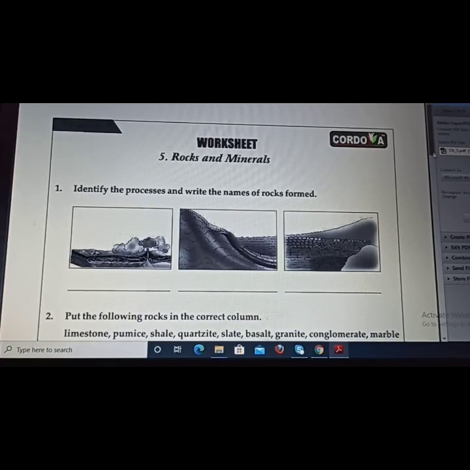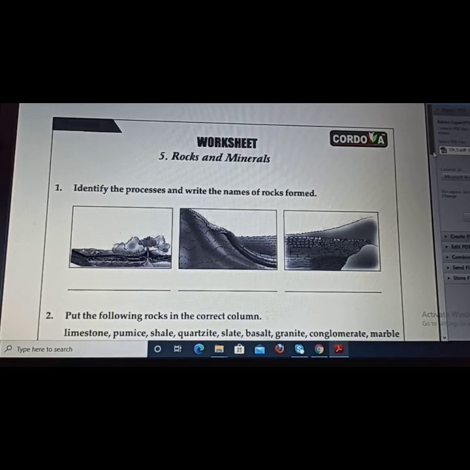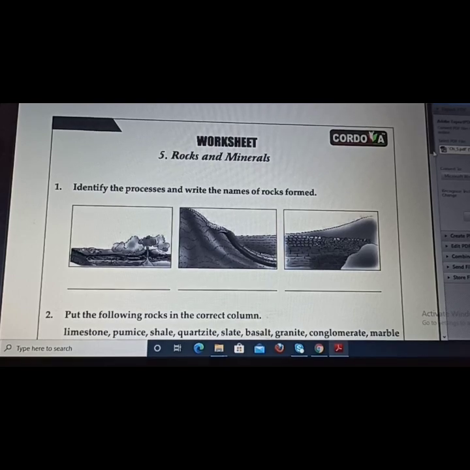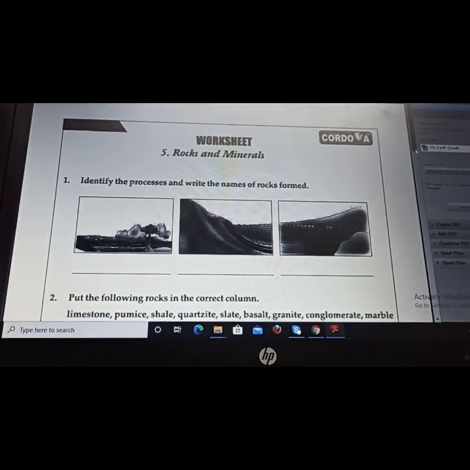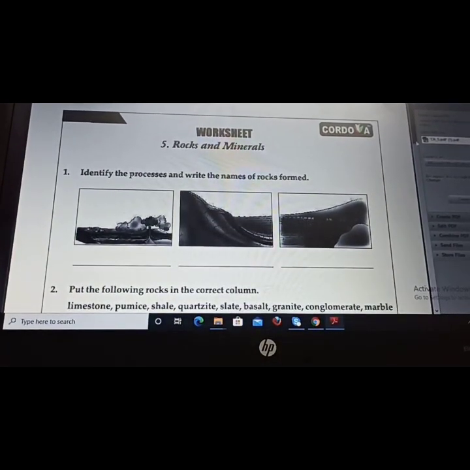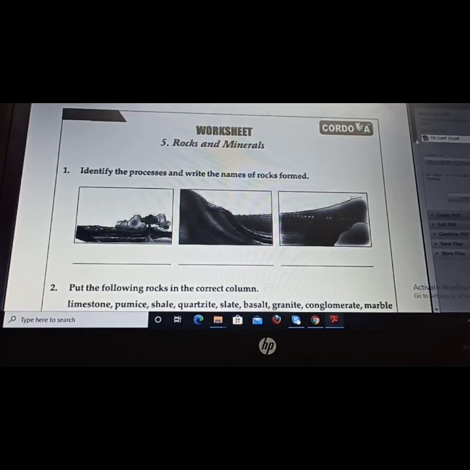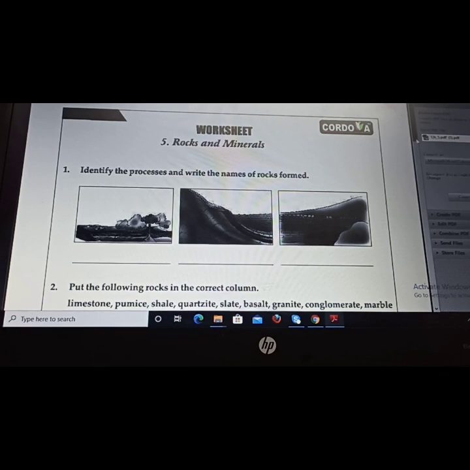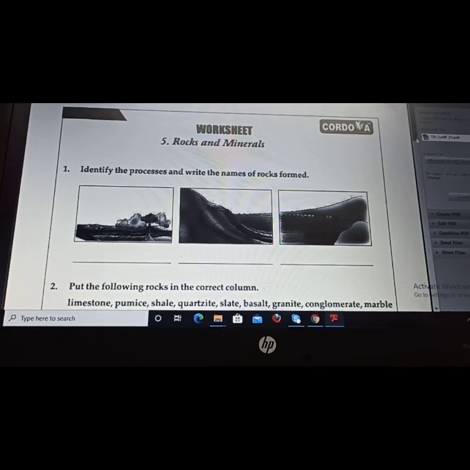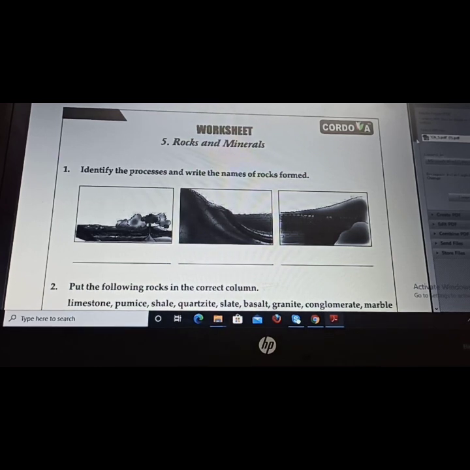Now this is our worksheet of today, which you have to do. First is: identify the processes and write the names of the rocks formed. You don't have to identify the processes, you just write the names of the rocks formed. These pictures are present in your books also, so you can identify them very clearly.